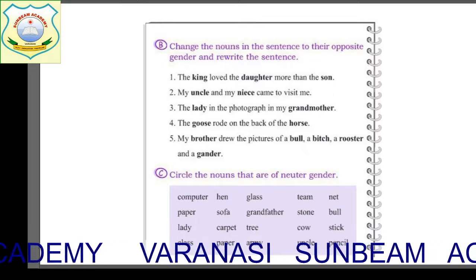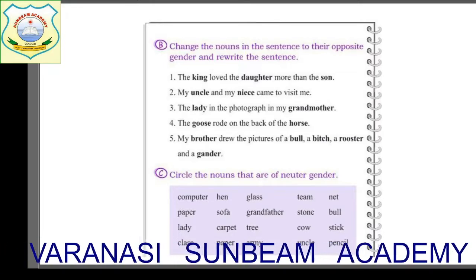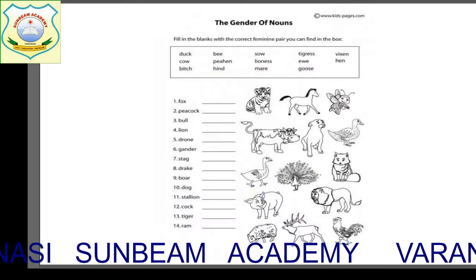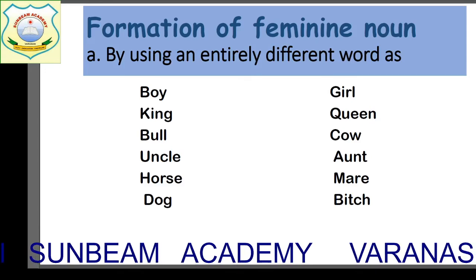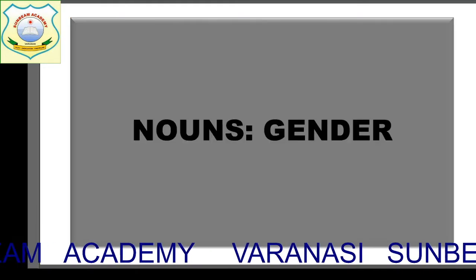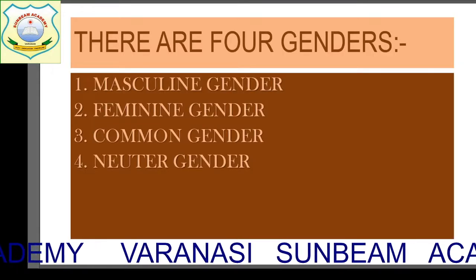Okay, children? So these were the few exercises which we have done today. We'll do again different exercises, children. So let's revise our topic, children. So what you have done today? What was the today's topic? That was gender. And how many kinds of gender are there?